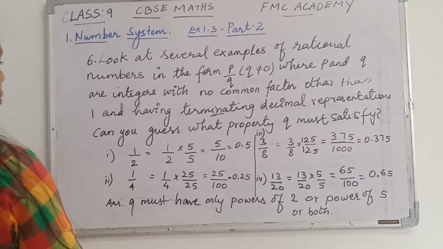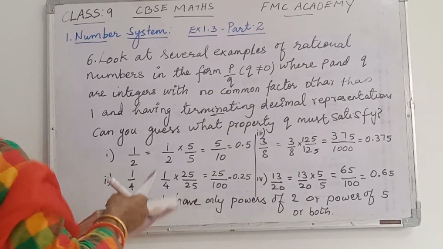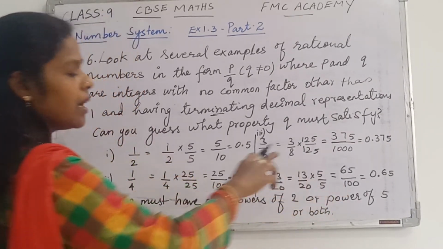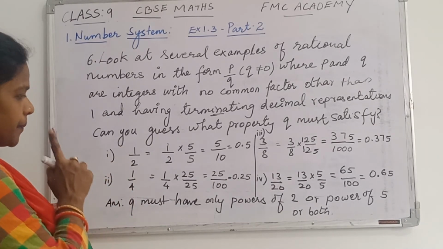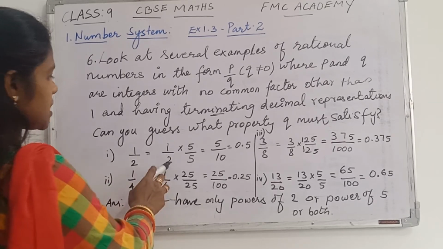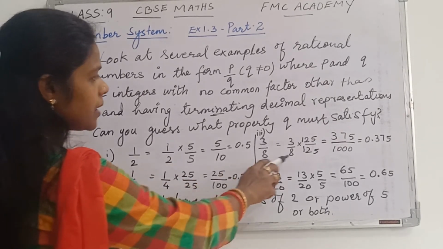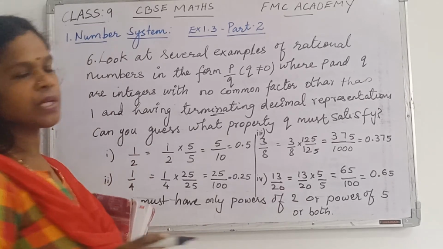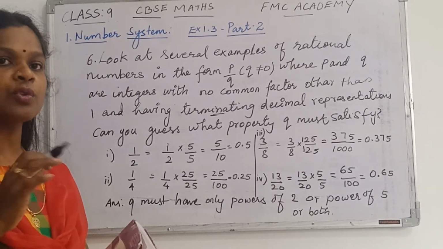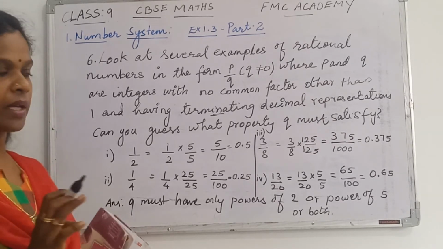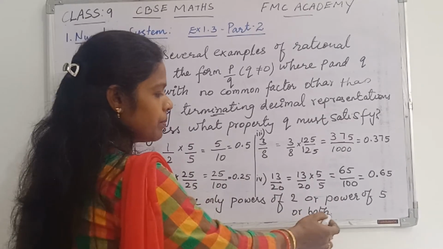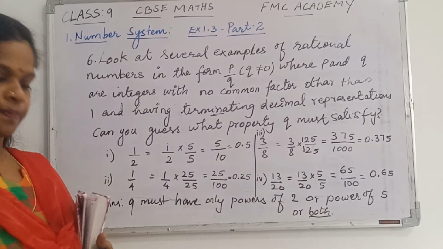Okay, children. What is the meaning of the last statement? Q must have only powers of 2 or powers of 5, or it can be both. For example, in whatever we have taken here, we are getting both: in this 2 and 5, here also 2 and 5, here also 2 and 5. But there may be some cases where you have only 2 power something or only 5 power something. Here in all examples we have both, 2 as well as 5.